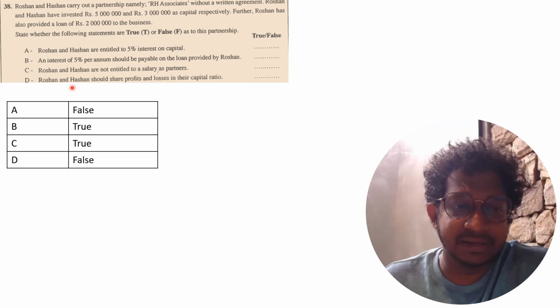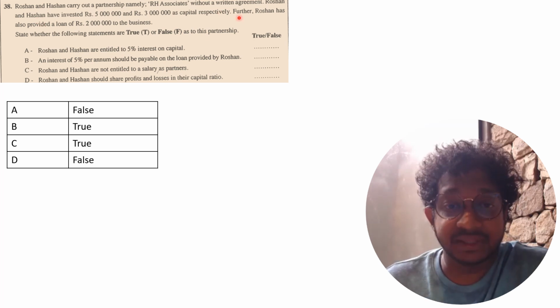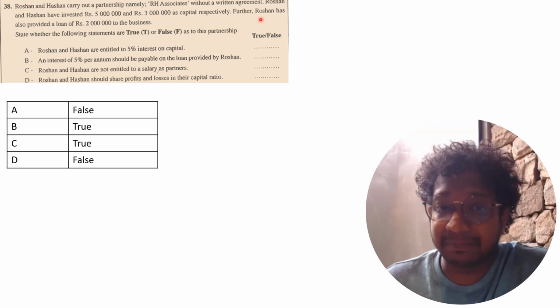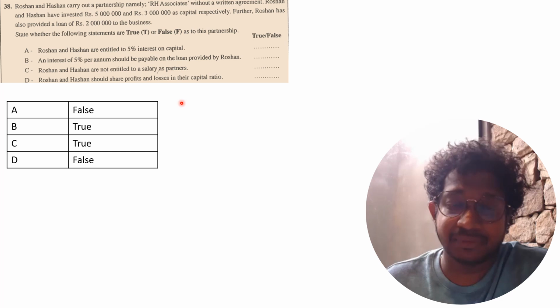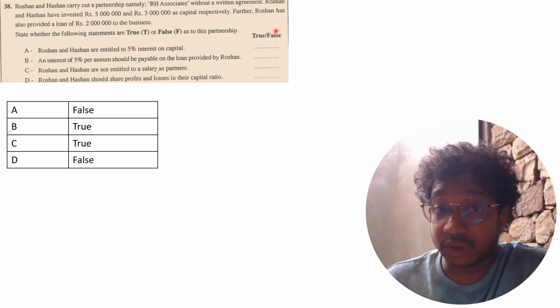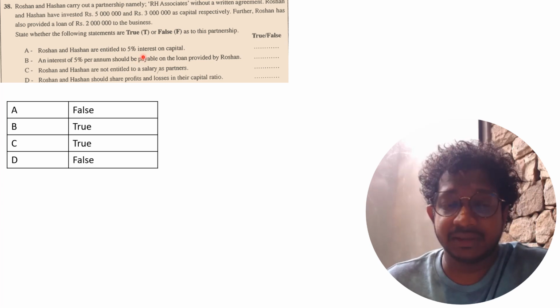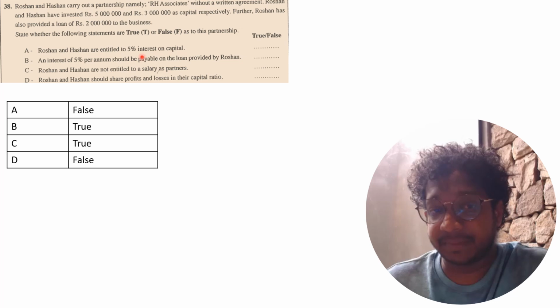Question 38 gives transactions regarding the Roshan and Hashan partnership, which is carrying on its partnership activities without a written agreement. So the legal procedure that applies here is the 1890 Partnership Ordinance Act. According to that, Roshan and Hashan are entitled to 5% interest on capital. That is incorrect, because in the 24th statement they are in agreement, it says no need to pay interest on capital or partner salary.